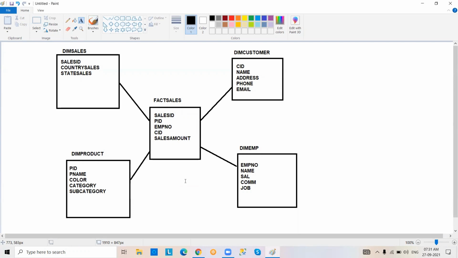Now see, what is the relation between tables? Fact to dimension. So if you are touching the fact table, automatically the dimension table comes into the picture. Analysis, what we are doing, tell me, analysis. Suppose sales amount analysis. Sales amount based on what? Sales amount based on sales ID, based on product ID, based on customer ID, based on employee number. A centralized table you are creating. What is that centralized table? Fact table. So now by using the fact table, we are going to analyze data against the dimension tables.